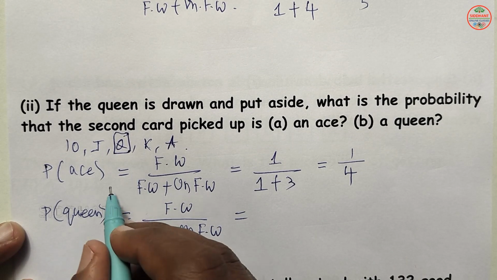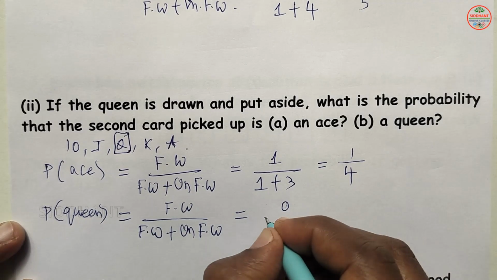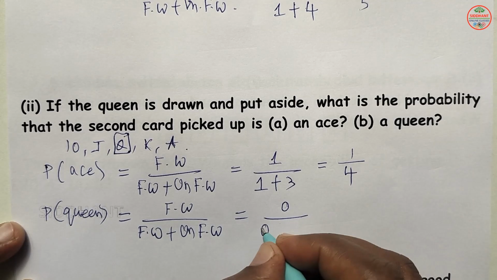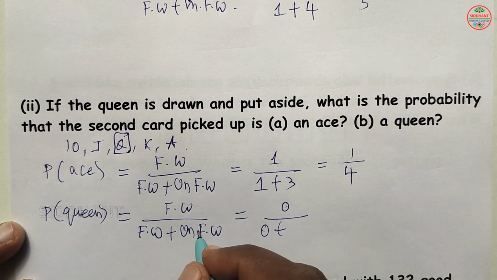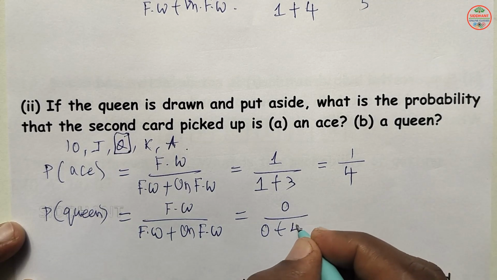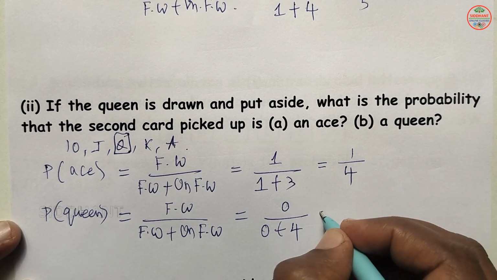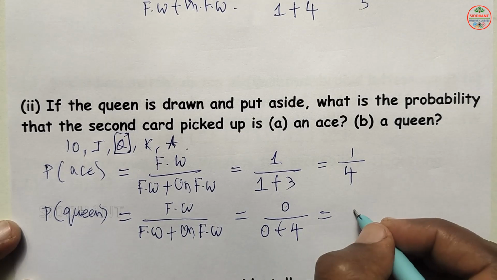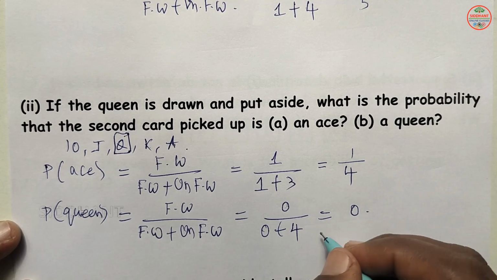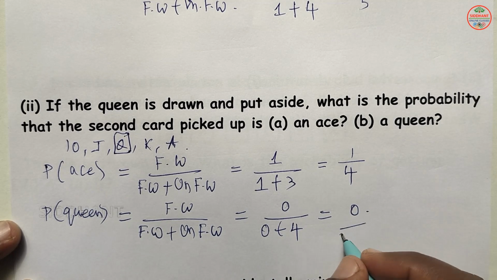So getting a Queen is 0; favorable ways is 0. Next, in the denominator, favorable ways is 0 and unfavorable ways, how many are there? 1, 2, 3, 4. Not getting the Queen, 4 ways are there. So 0 by 4 it will be 0. So the probability of Queen is 0.